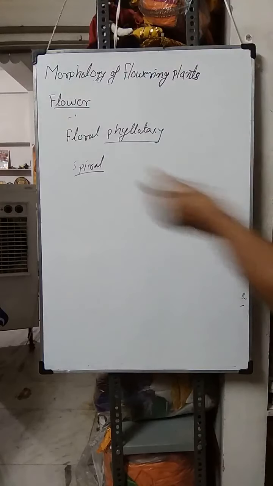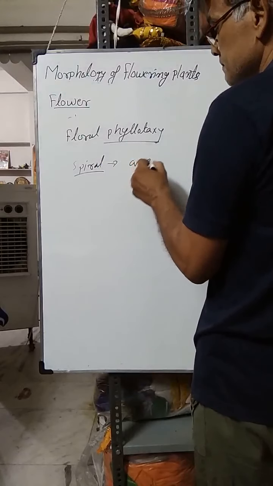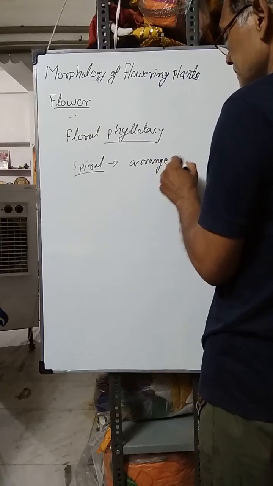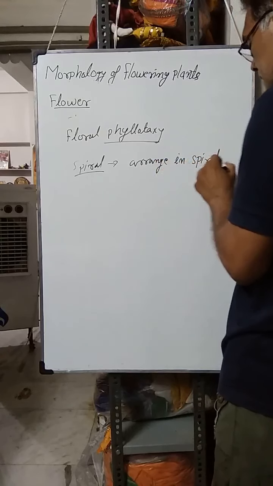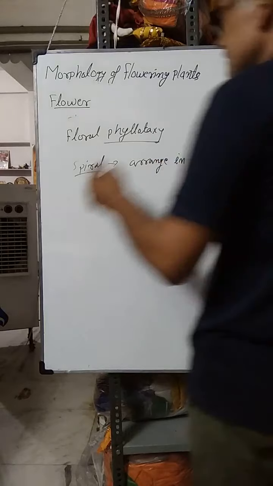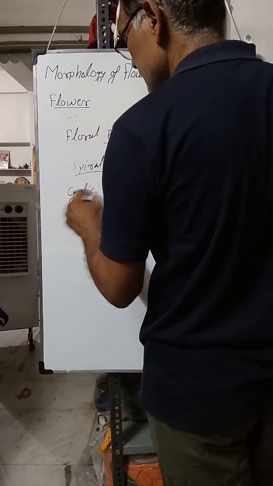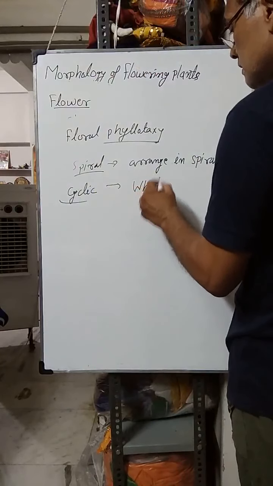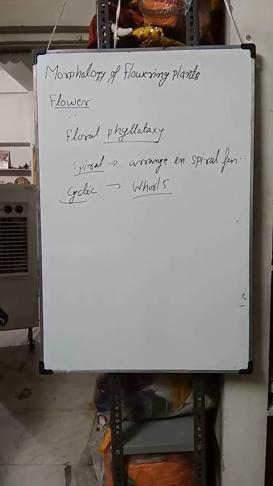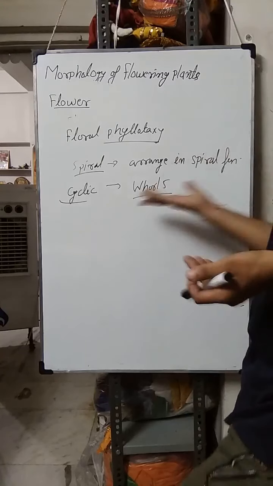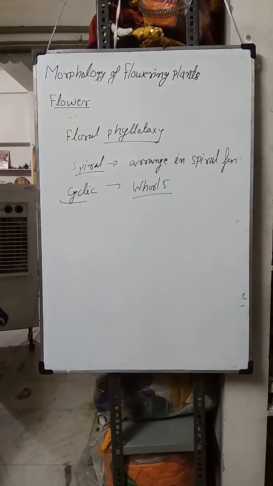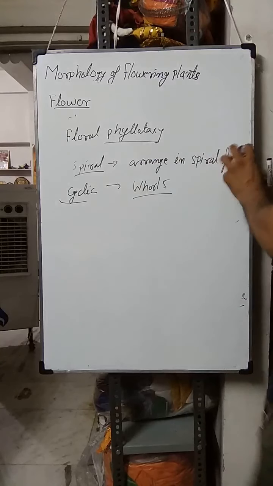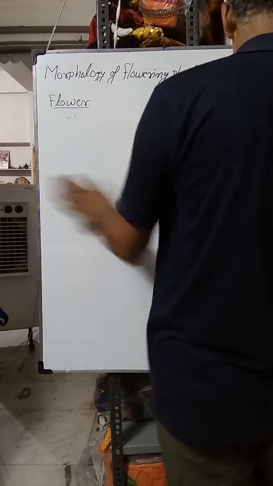Spiral form में अगर arrange होते हैं, arrange in spiral form. Spiral. Another one is cyclic. The flowers arranged in whorls, cyclic manner. So these are the two types of floral phyllotaxy. If they are arranged in spiral, and cyclic or in whorl form, that is known as whorl or cyclic phyllotaxy.